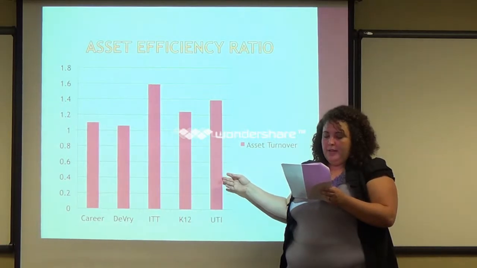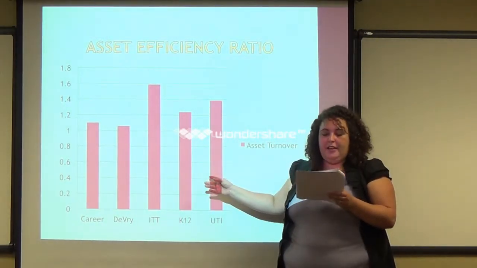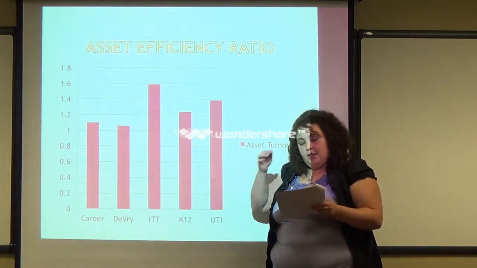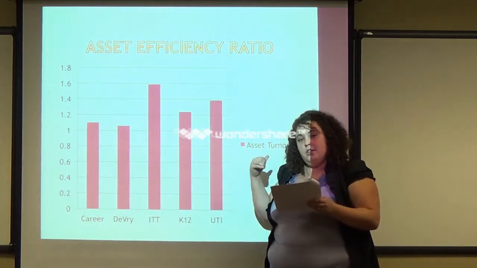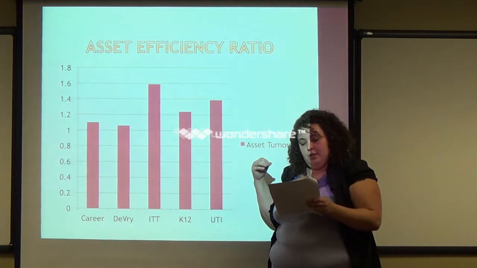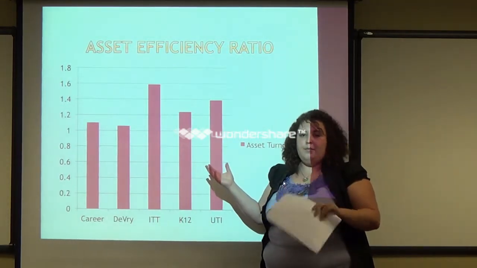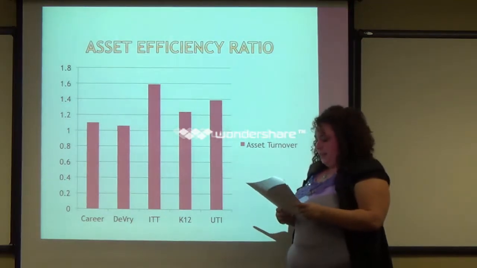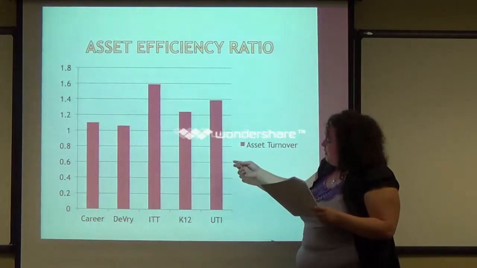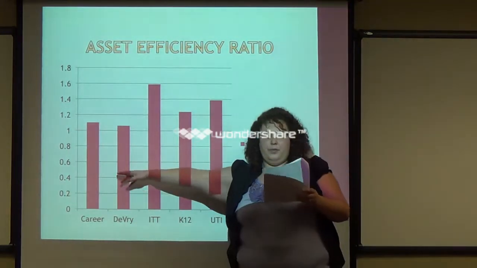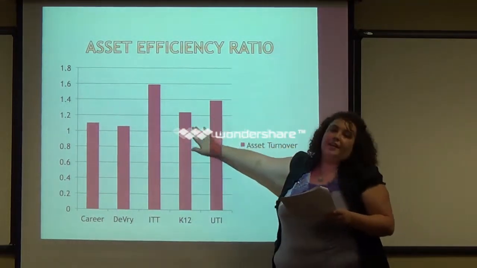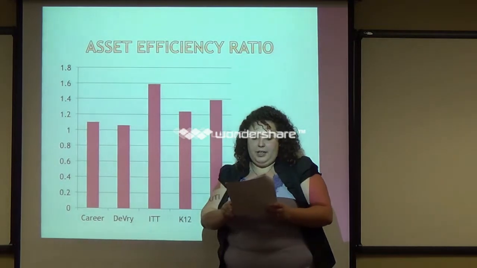And the thing I found ironic about these two companies and their ratio is that they're the two companies with the highest leverage and asset turnover ratio. So they have the most debt, but they're most efficient with their assets. K-12 is not too far behind with a 1.24, followed by Career with 1.10 and DeVry with a 1.06. I really like how every company is higher than one.